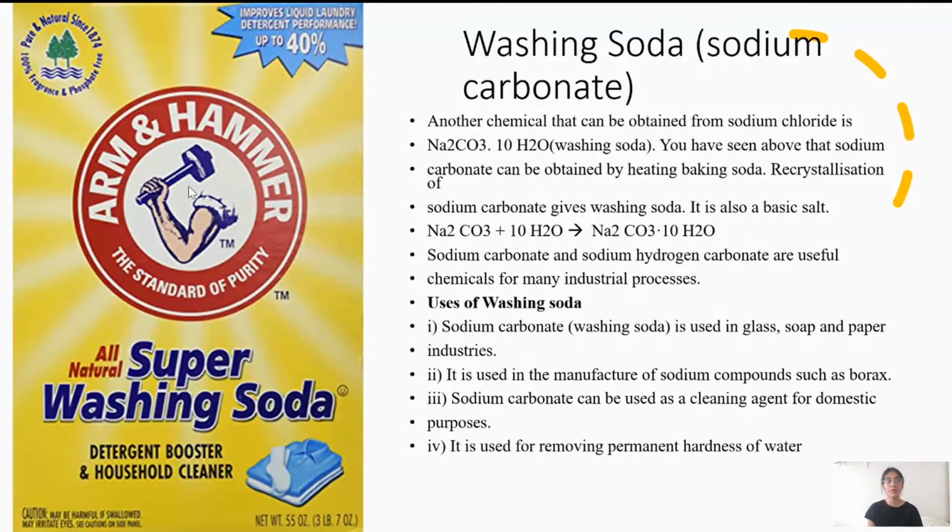Hardness of water comes when substances like calcium or magnesium are mixed with water. This makes water harder, and washing soda or Na2CO3 is something that can help remove that hardness of water. That is it for uses of washing soda. All these salts that we have discussed, their formation and their uses and their chemical formula is something that you must always keep in mind, and how one can be formed from the other.